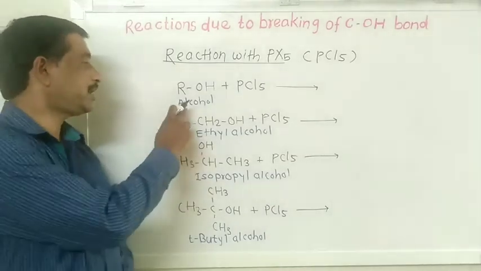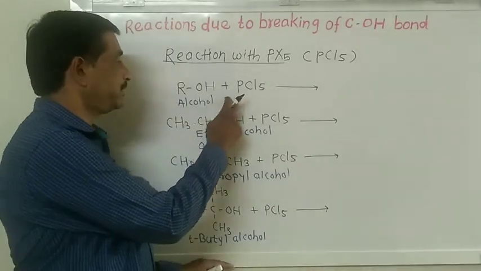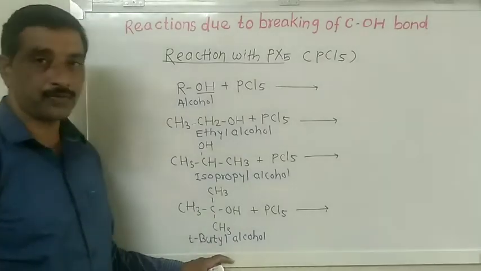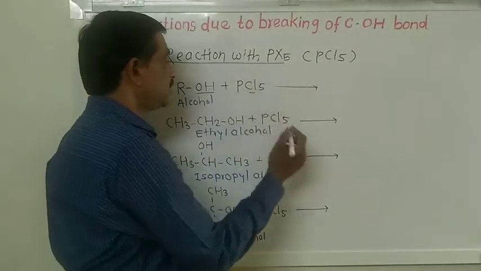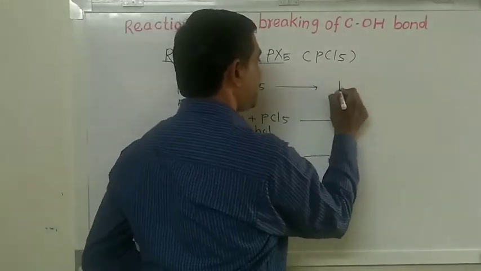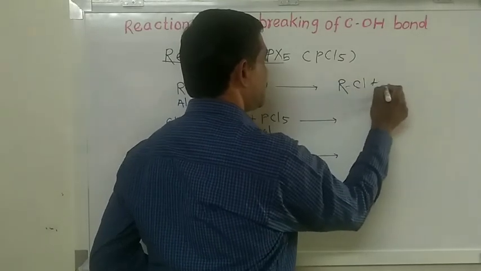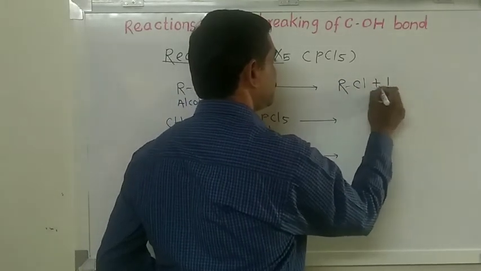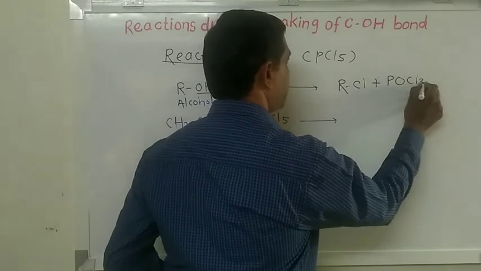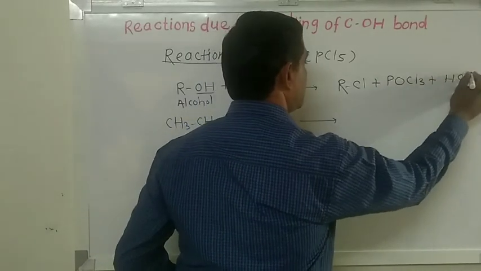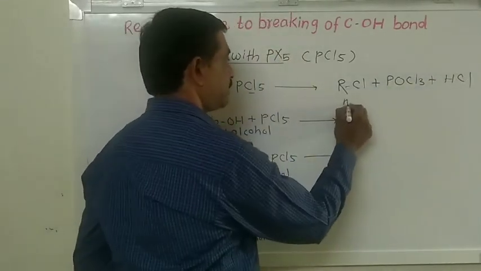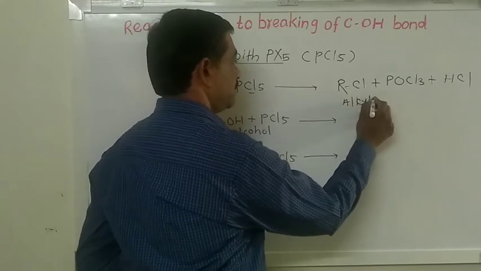When alcohols are reacted with phosphorus pentachloride, the OH group of alcohol is replaced by the chlorine atom and we get alkyl chloride plus POCl3 plus HCl.